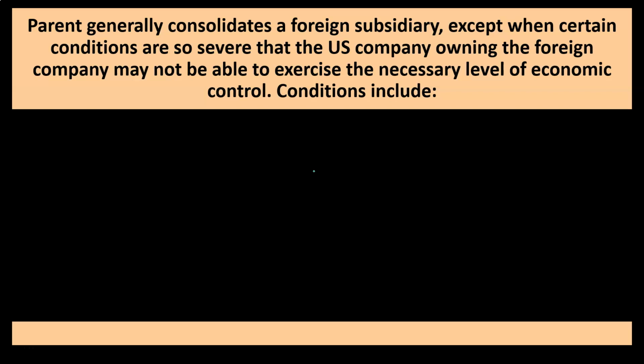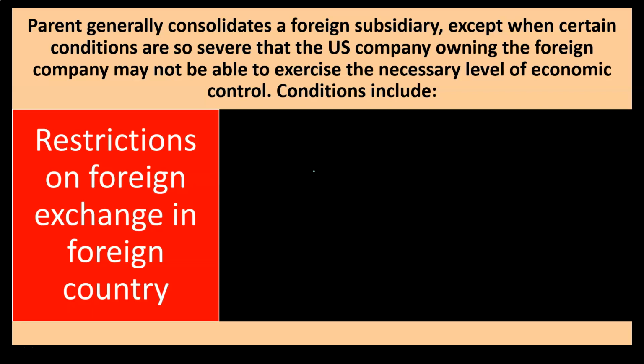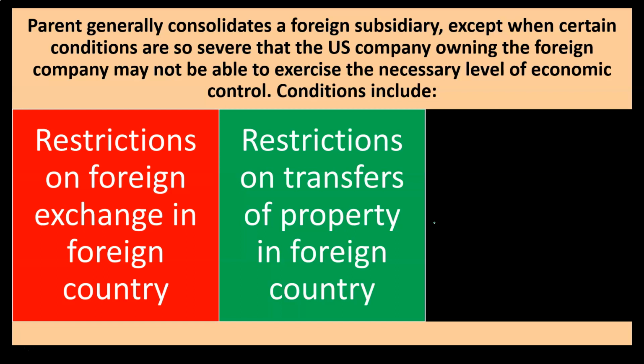So in that situation, you might have a parent company that has basically a controlling interest, you would think, in terms of the stock, but you're not having a consolidation due to one of these factors limiting the actual economic control. So those include restrictions on foreign exchange in the foreign country. So severe restrictions there could be one of the items that would stop the consolidation process.